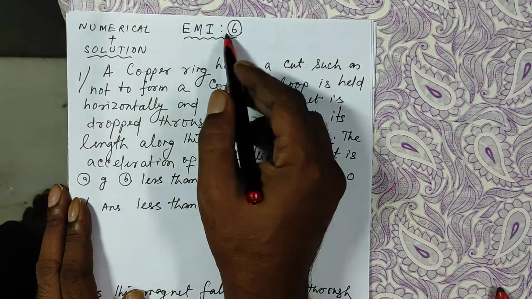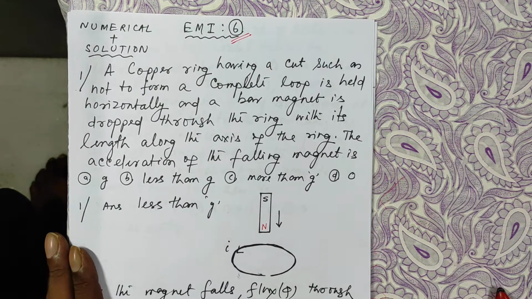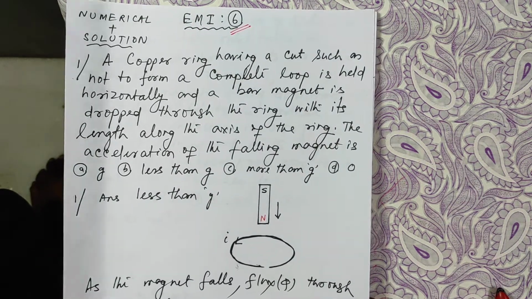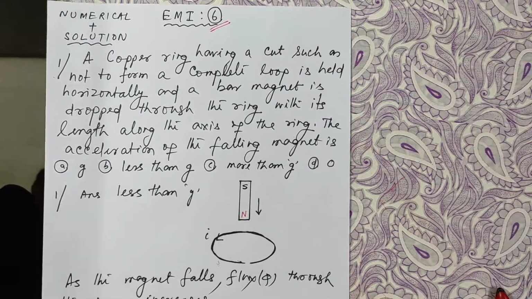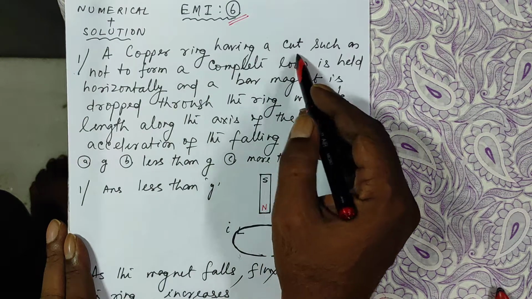Electromagnetic Induction, Lesson 6. Let us discuss 4 more numericals. Number 1. A copper ring having a cut